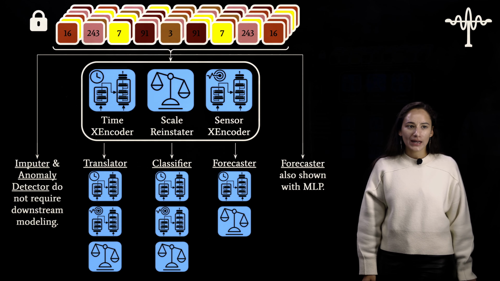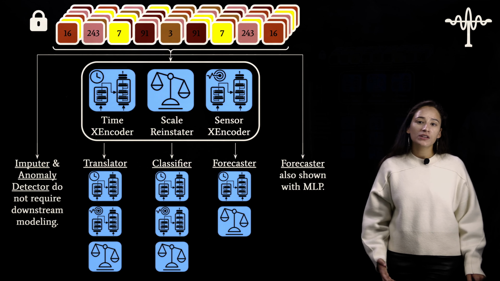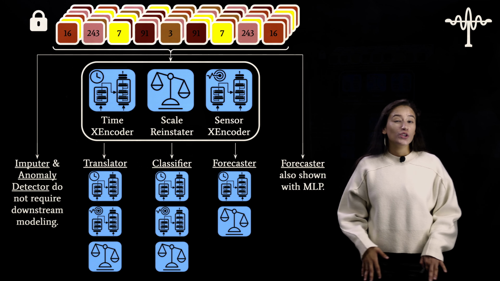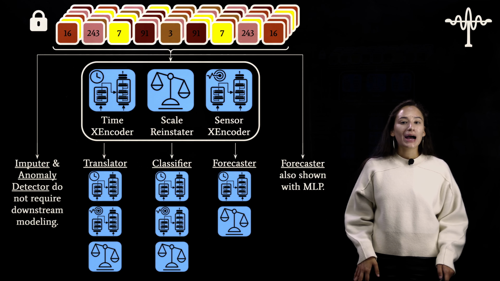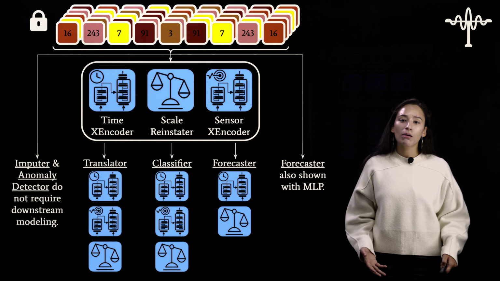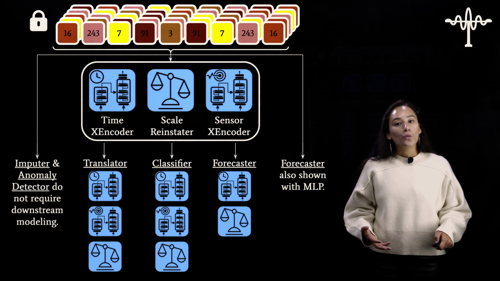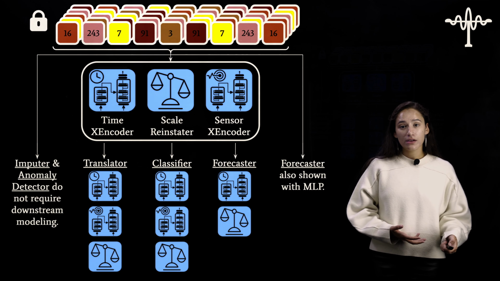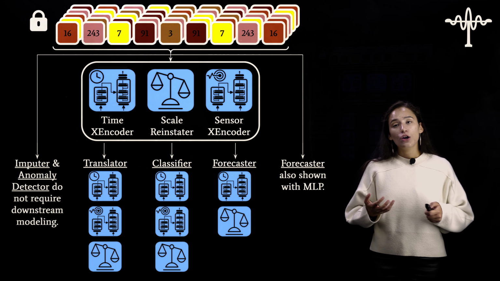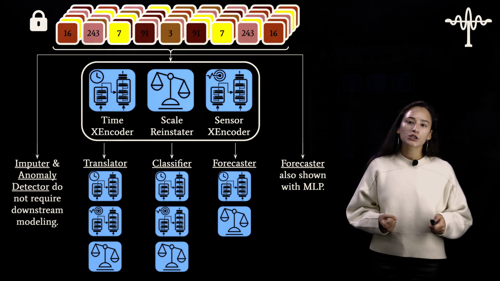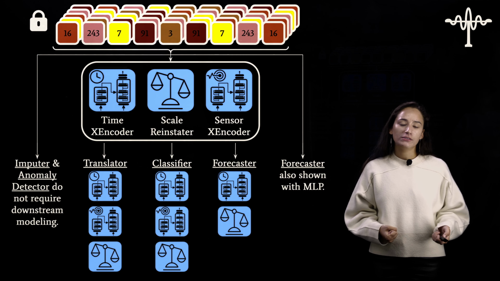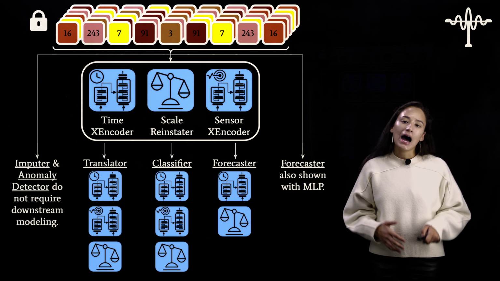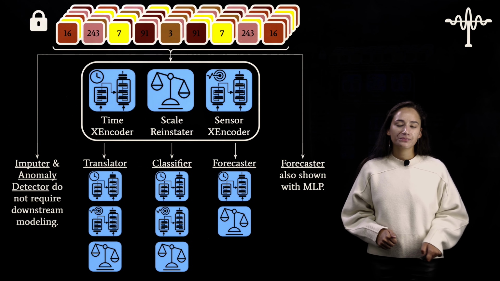Now that we understand forecasting in more depth, I want to mention that if you don't want to do transformer modeling, perhaps you don't have the compute to do it, or perhaps you want to use simpler methods because you care about interpretability, we have also shown that you can solve forecasting with an MLP, and an MLP plus tokens actually works better than an MLP with a more naive time series representation. So even if you want to use simpler modeling techniques, I would say tokens are still the way to go.